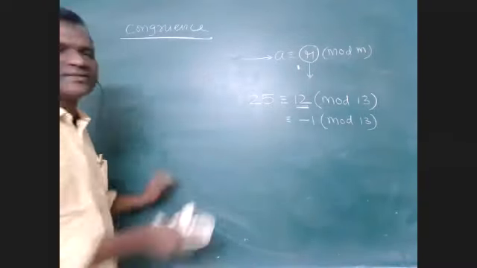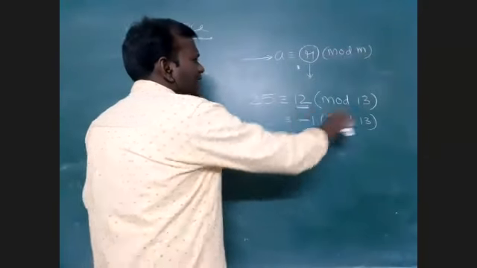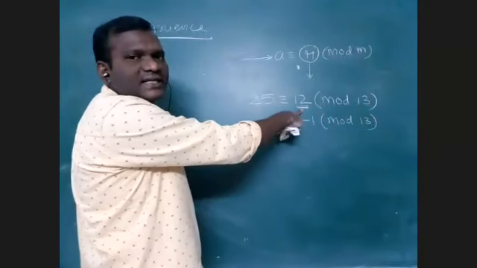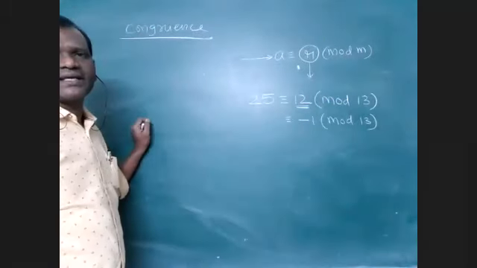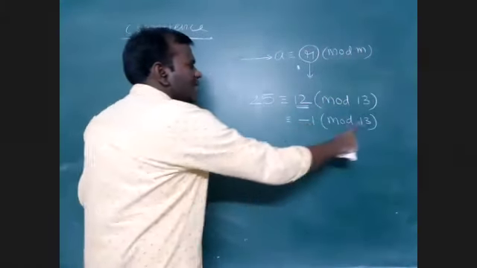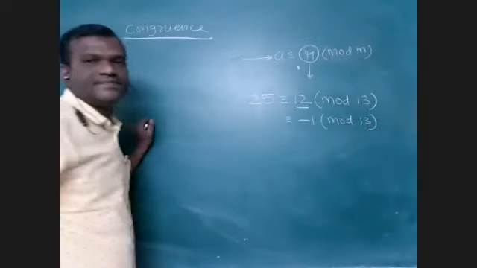Clear? So, when 25 is divided by 13, what is the remainder? Actually 12. So 12 minus 13 is minus 1. That will be the remainder entry. If it is minus 1, actual remainder is 13 minus 1, 12. Okay.